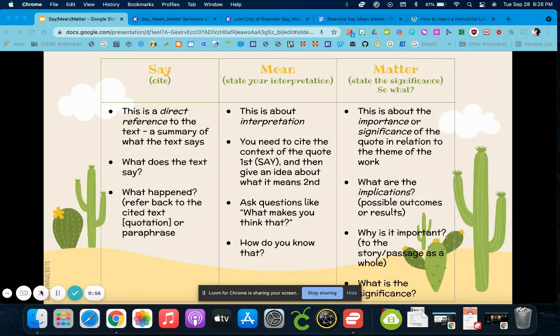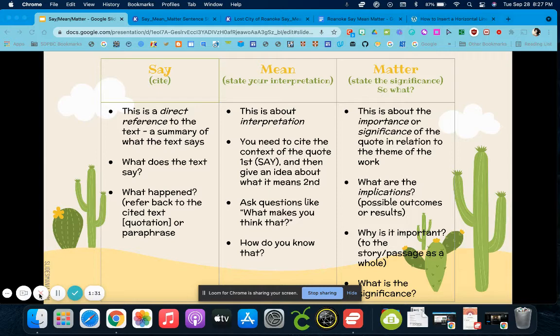Next, we have the matter column. This column is about the implications or possible outcomes or results of the text, study, passage, or article. How would this change our society or world? What effect would it have on the human condition? Questions to think about as you're completing this column. Why does it matter to me or others? Why is it important? What is the significance? What questions does this piece raise?